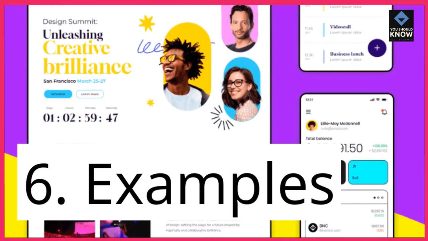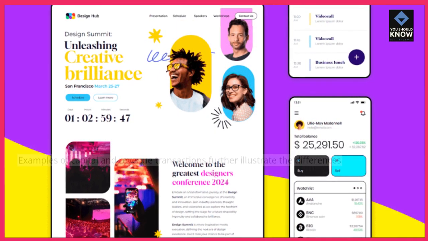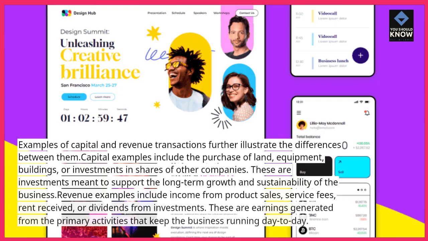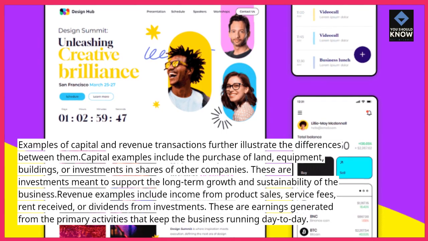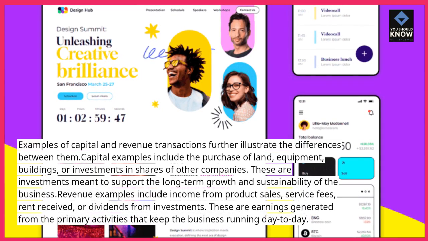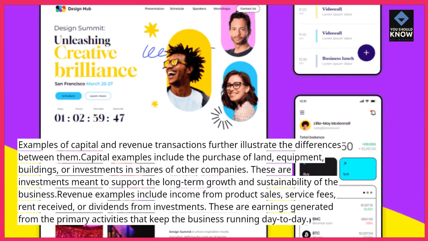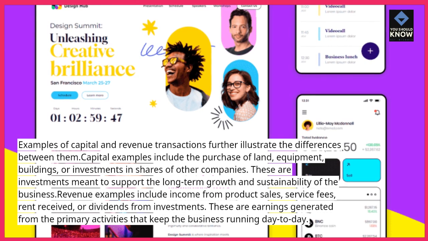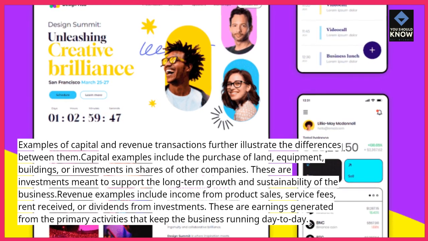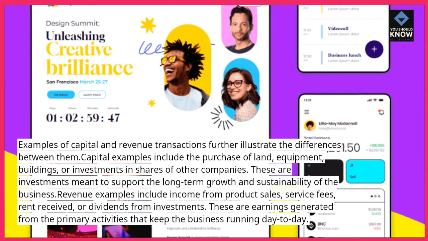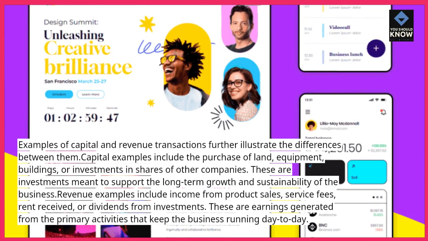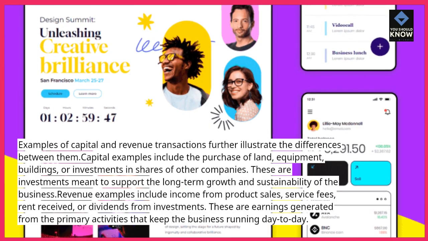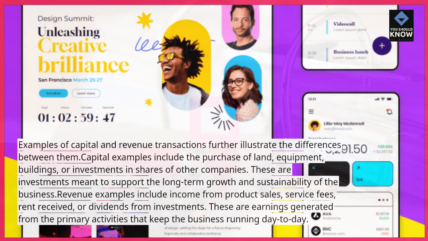6. Examples. Examples of capital and revenue transactions further illustrate the differences between them. Capital examples include the purchase of land, equipment, buildings, or investments in shares of other companies. These are investments meant to support the long-term growth and sustainability of the business. Revenue examples include income from product sales, service fees, rent received, or dividends from investments. These are earnings generated from the primary activities that keep the business running day to day.